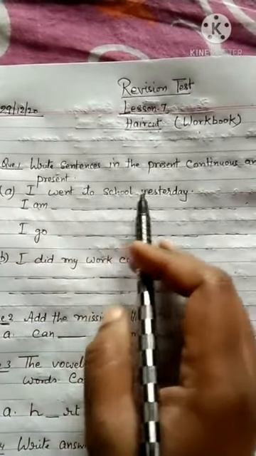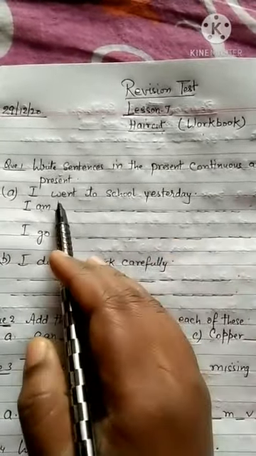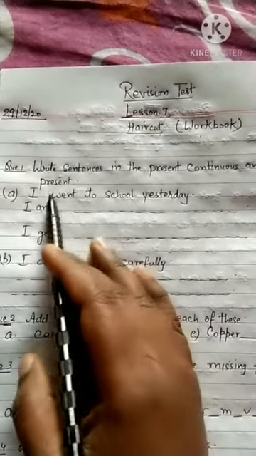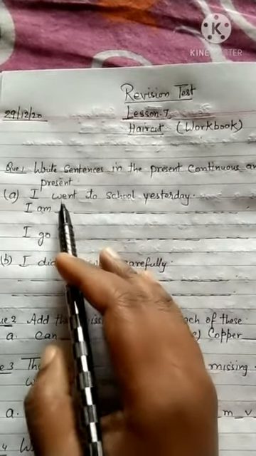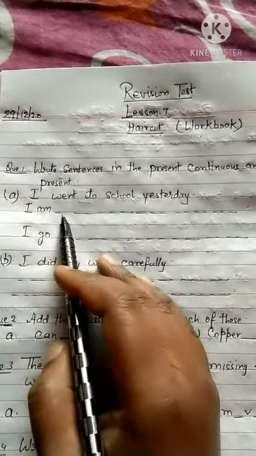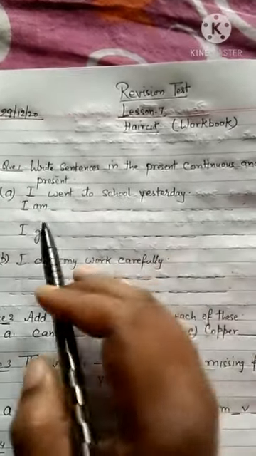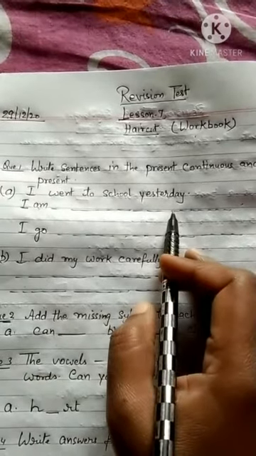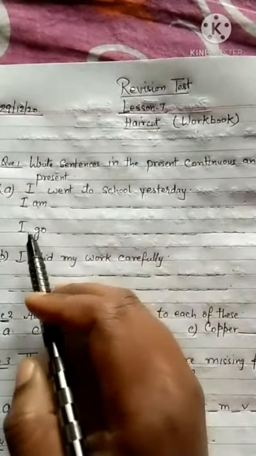I went to school yesterday. This sentence is given in the past form because went is the past form, you all know, na? So you have to write the sentence in present continuous here. Some of the words are given and the rest of the words you have to write in this blank, beta.